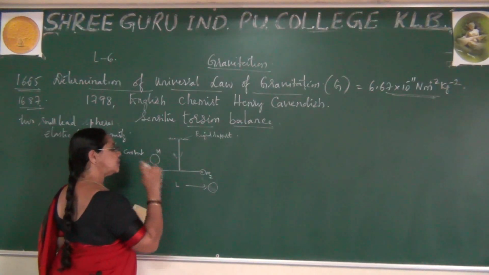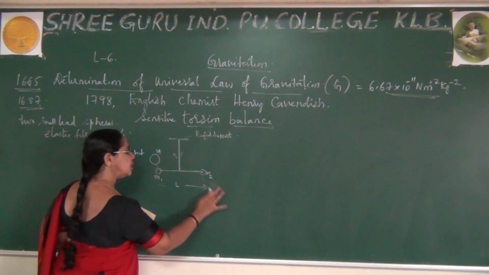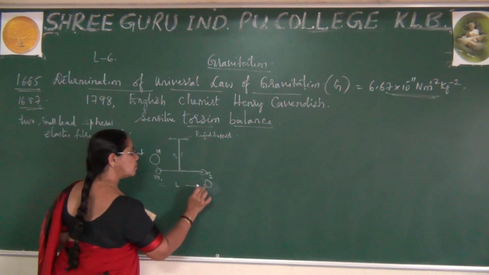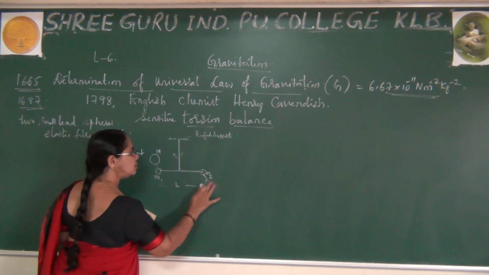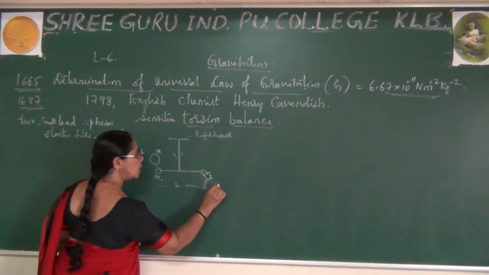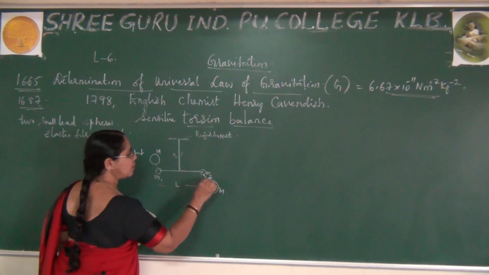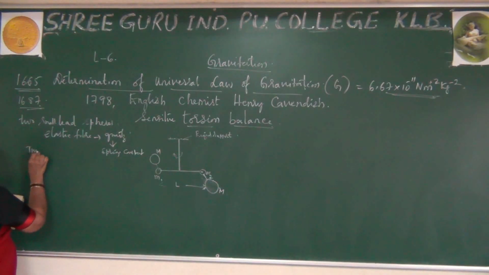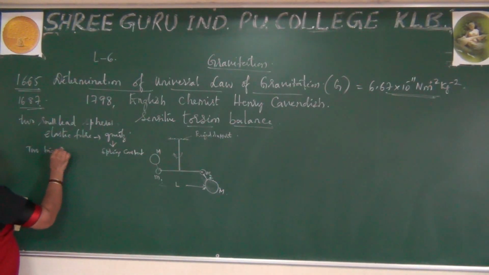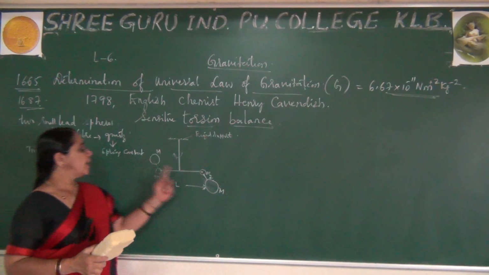This is attached to this side and this is attached to this side. This is a very big sphere. So he has taken two big spheres.